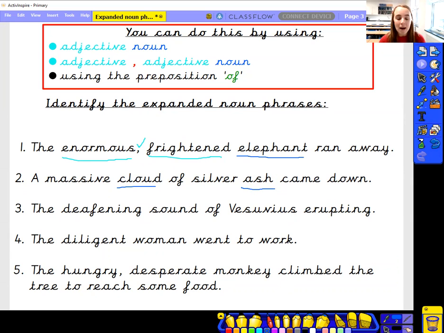Now, what is describing these nouns? Let's have a look. A massive cloud. Oh, that is telling us about the size, isn't it? It's a big cloud. It's a large cloud. Of silver ash. So the ash is silver. It's a grey colour that is coming down.